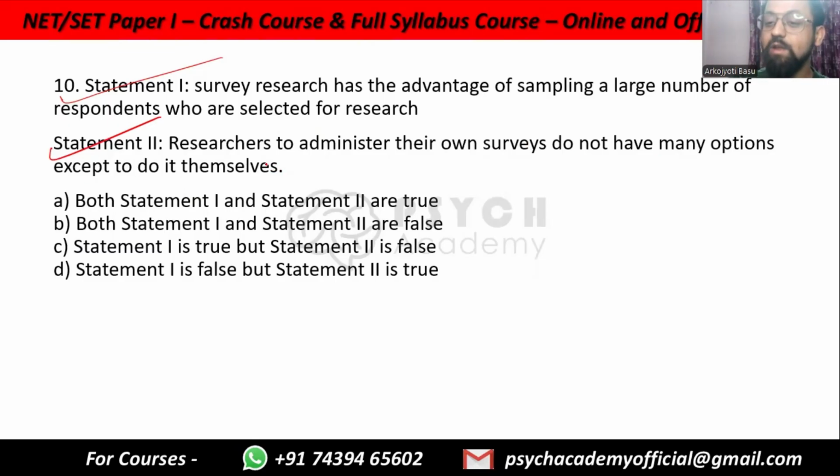Of course not. Survey data is closed-ended questionnaires usually, which can be administered by anybody. You do not require very specialized training for it. So researchers will routinely use students and interns and new psychologists or other researchers to take their data. They don't always have to do it themselves.